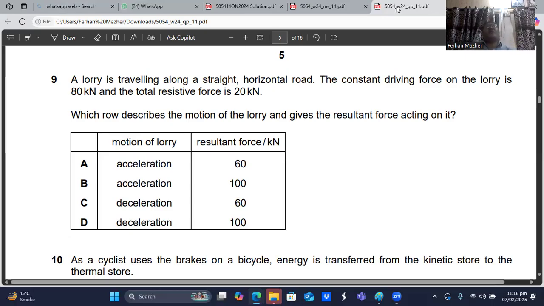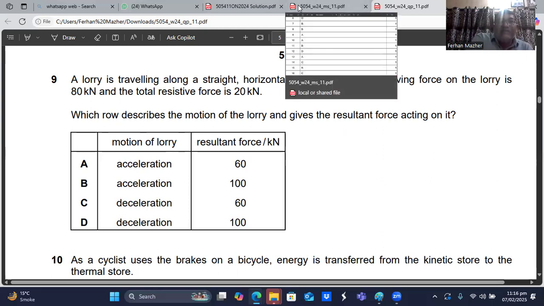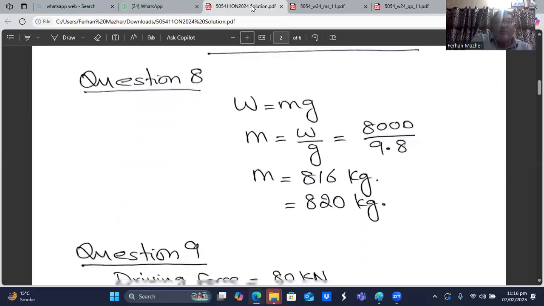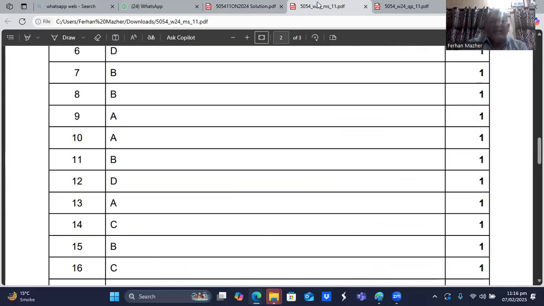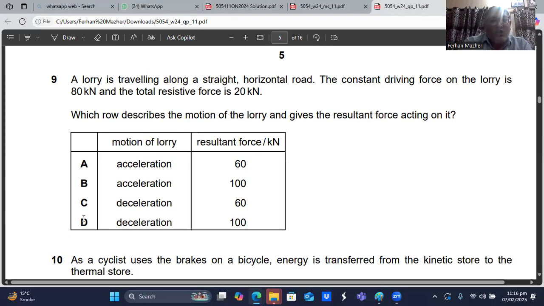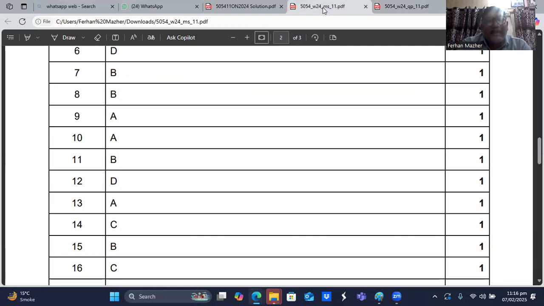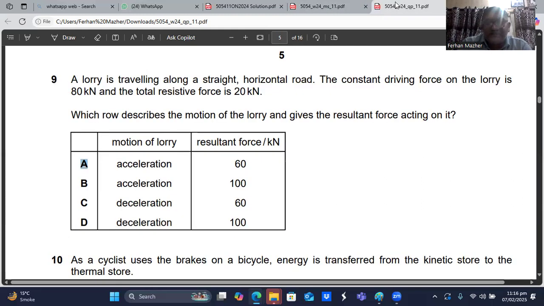and it is in the direction of the driving force, so the body must accelerate. I think I have done this on the paper also. So here you go. The driving force is 80 kilonewton. The resistive force is 20 kilonewton. The resultant force will be 80 kilonewton minus 20 kilonewton, and that will be 60 kilonewton. So the car must be accelerating. So the motion of the car must be acceleration, and the resultant force is 60. So I think for question number 9, A is the choice, which is the right choice, sir.